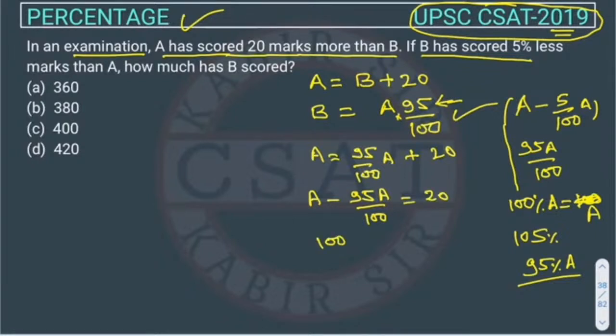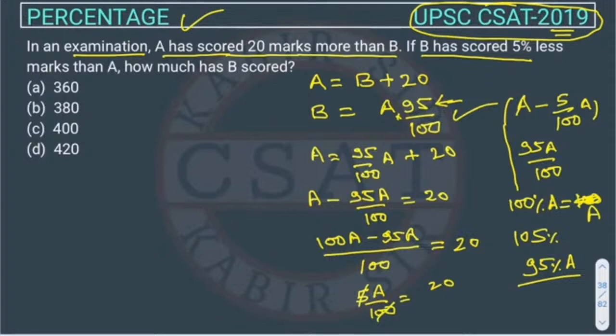When you solve this, it will become 100A minus 95A upon 100 is equal to 20. Right, so it will come 5A upon 100 is equal to 20.